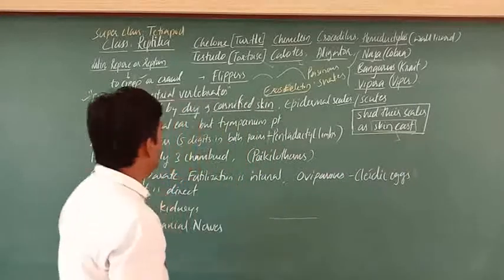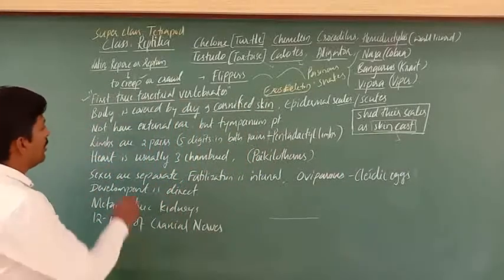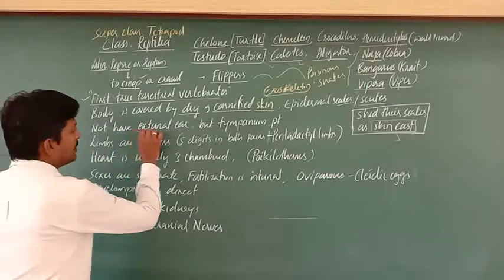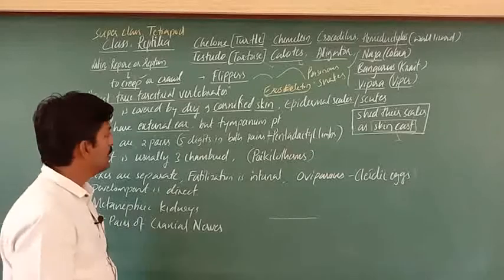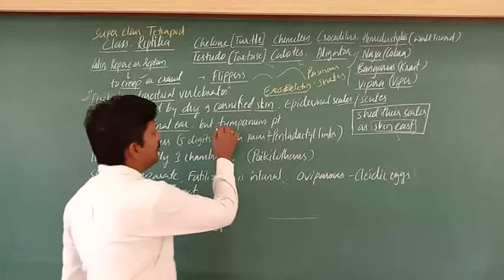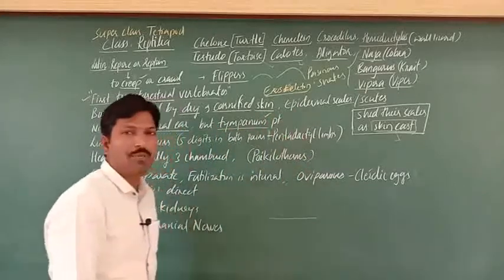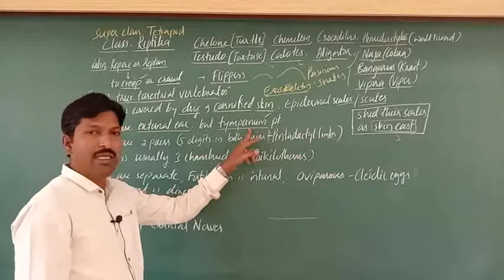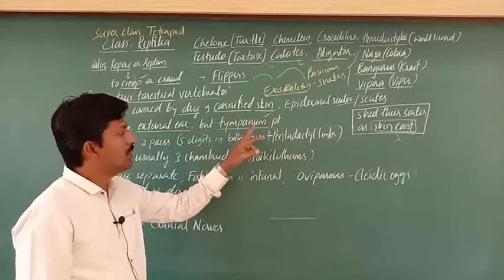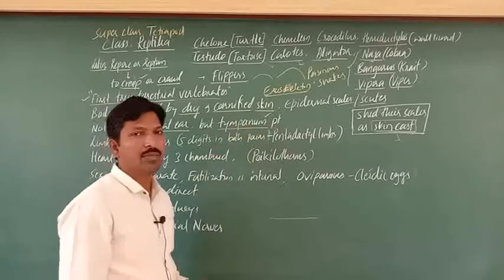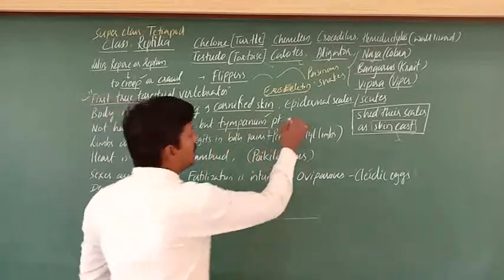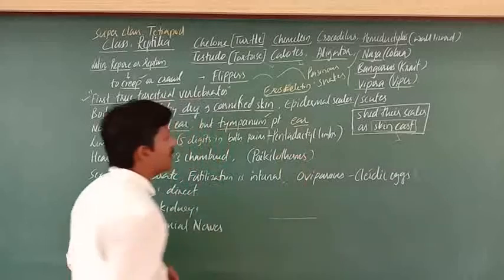Okay. Next, they do not have an external ear. The external ear opening is absent here. But the tympanum is present. It indicates that they can hear sound, they can identify sound. So the tympanum indicates the presence of the ear, right? That's one of the sensory organs.